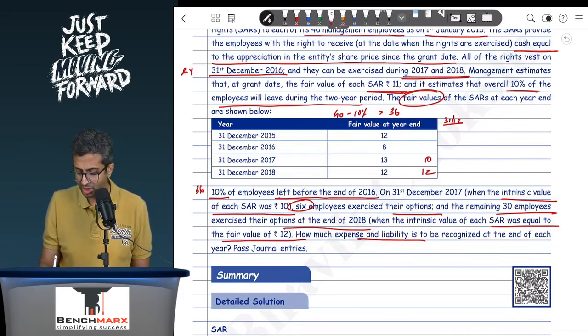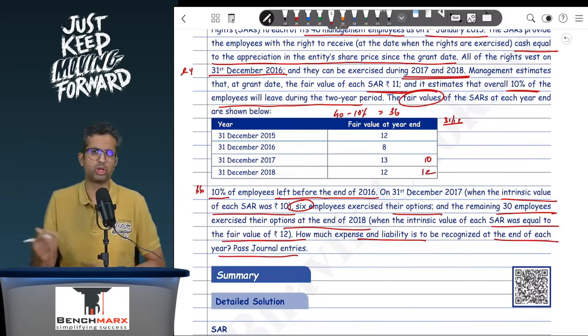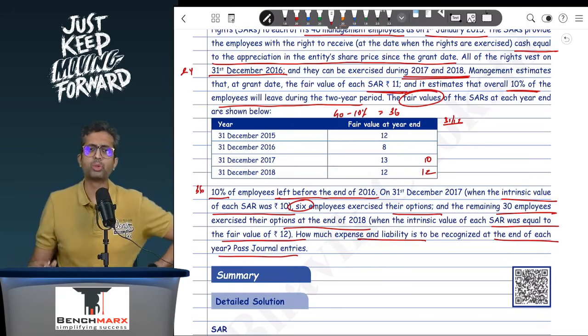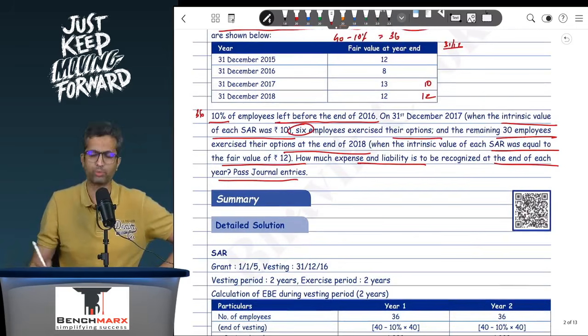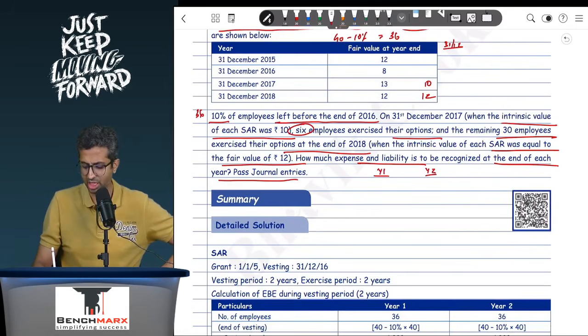How much expense and liability is to be recognized at the end of each year? You are required to pass the journal entries. So what will you do? Remember, there is a 2-year vesting period, and if there is a 2-year vesting period, you will take the number of employees expected to remain. So if you do the SAR working, you will say that there are 36 employees expected to remain. To each employee you have probably given 1000, and the fair value will be based on the fair value at each balance sheet date. So this is 12.